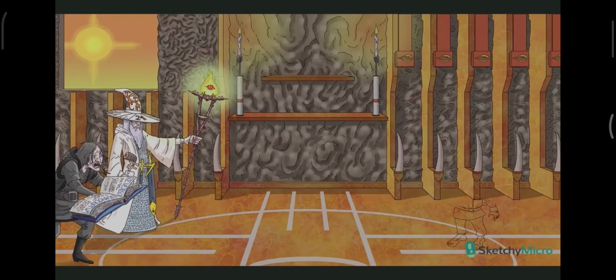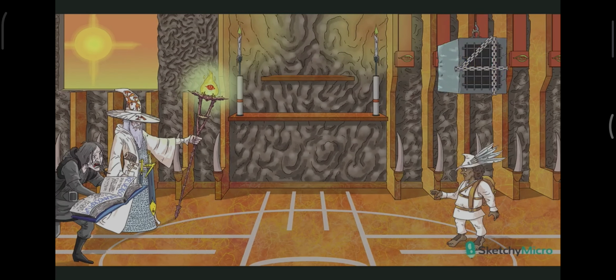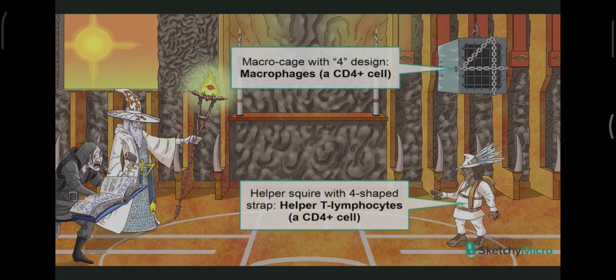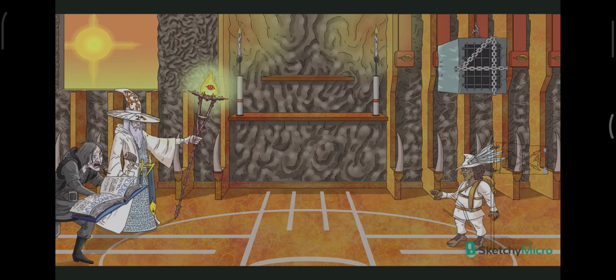HIV specifically targets the host's CD4 positive immune cells, which includes both helper T lymphocytes and macrophages. So notice the wizard's about to face off against this helper squire, who has a 4-shaped strap incorporated into his outfit. He represents CD4 positive T lymphocytes, also known as helper T cells. And it's no coincidence that HIV targets CD4 positive immune cells. As it turns out, the primary receptor for HIV is CD4 on the host cell surface.